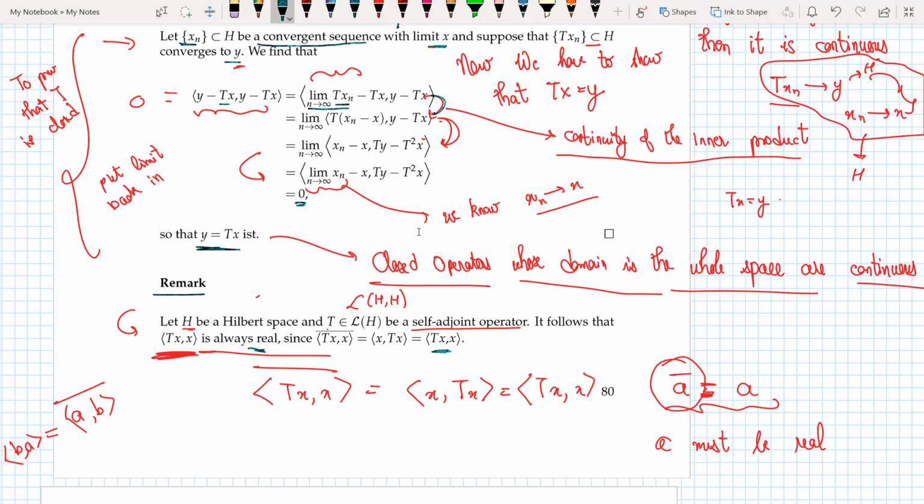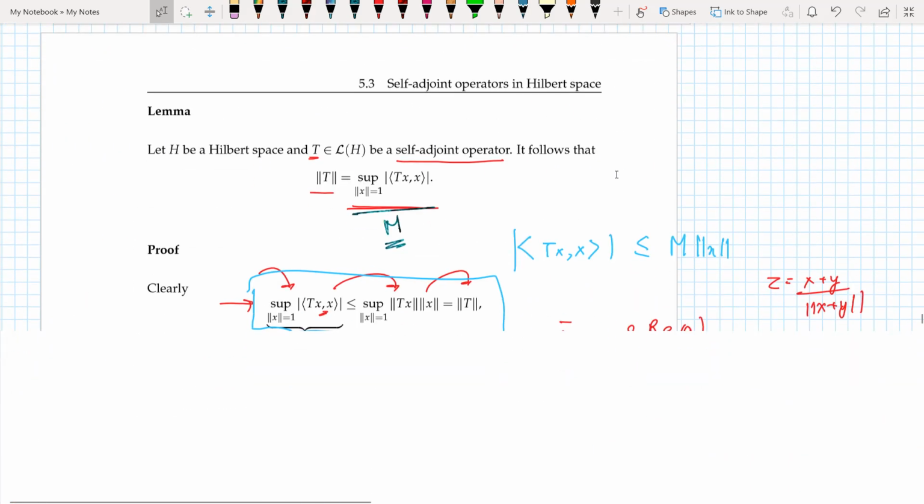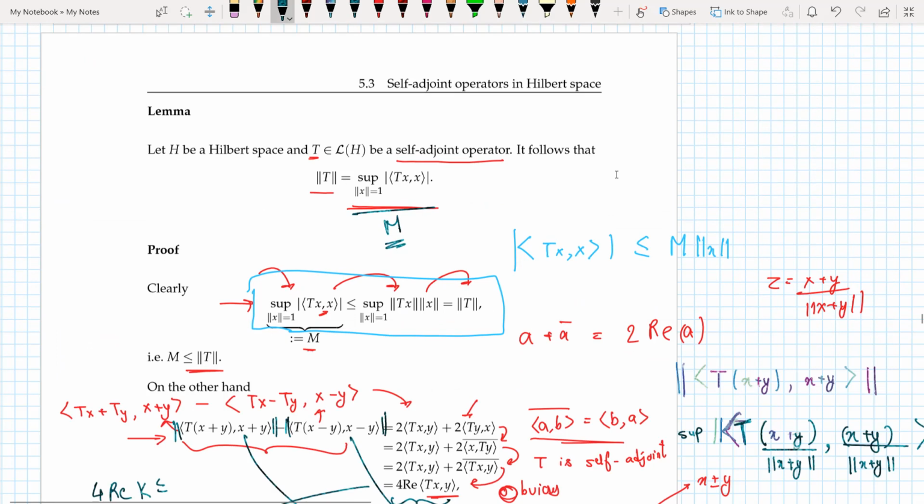So it follows very trivially. The complex conjugate of the inner product of a, b is the inner product of b, a, and because of the self-adjoint property, it goes this way. If a complex conjugate equals a, then a must be real. So the inner product of Tx, x is always real.